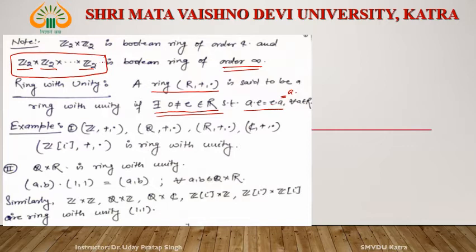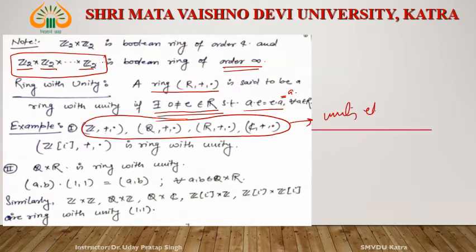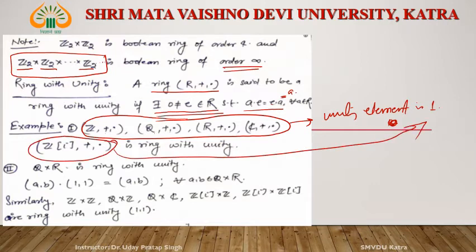Z, plus, dot is a ring with unity. Q, plus, dot too. In all these, what is the unity element? The unity element is 1. For Z[i], plus and dot, the unity element is also 1.